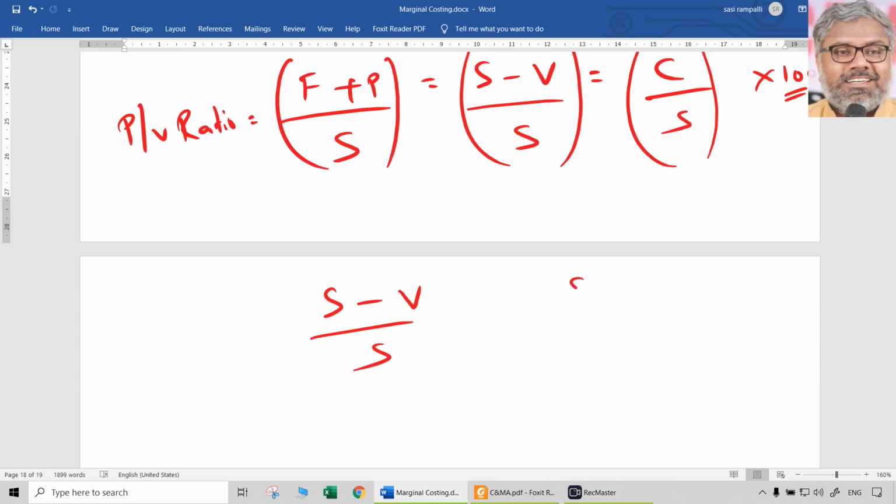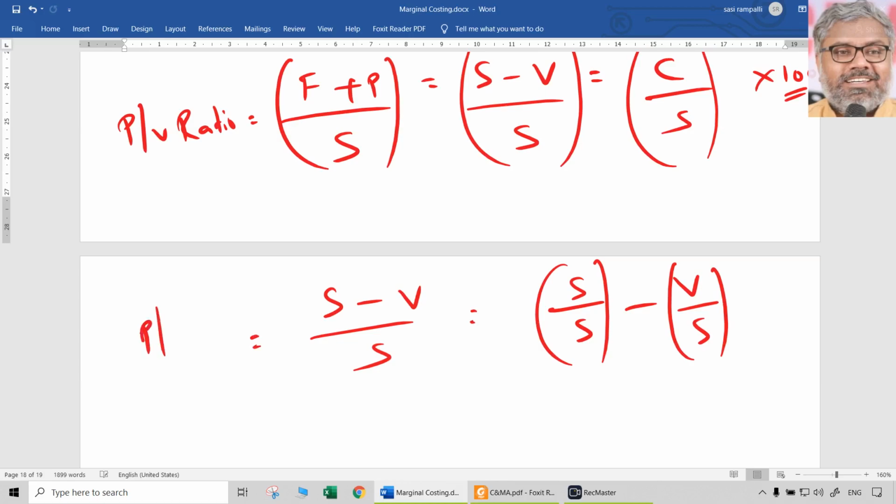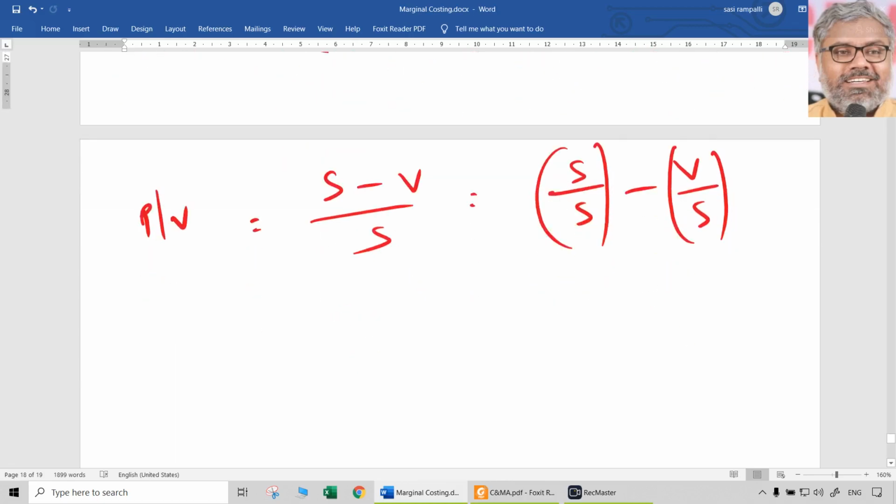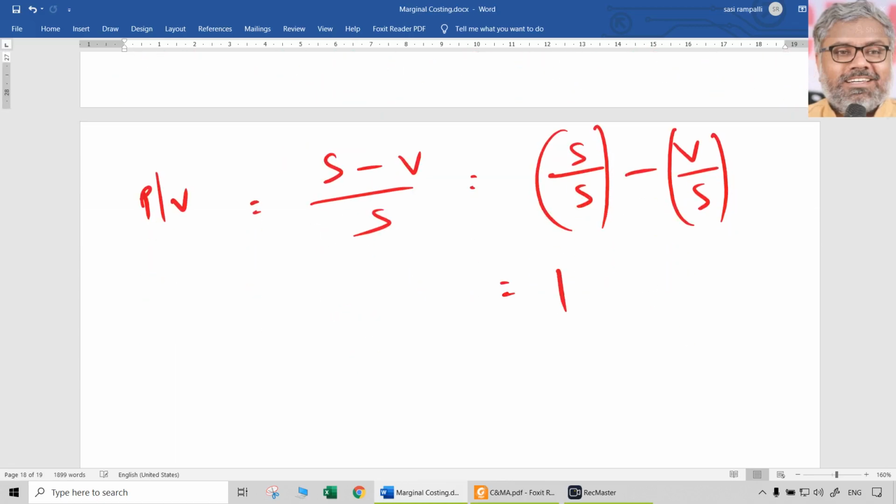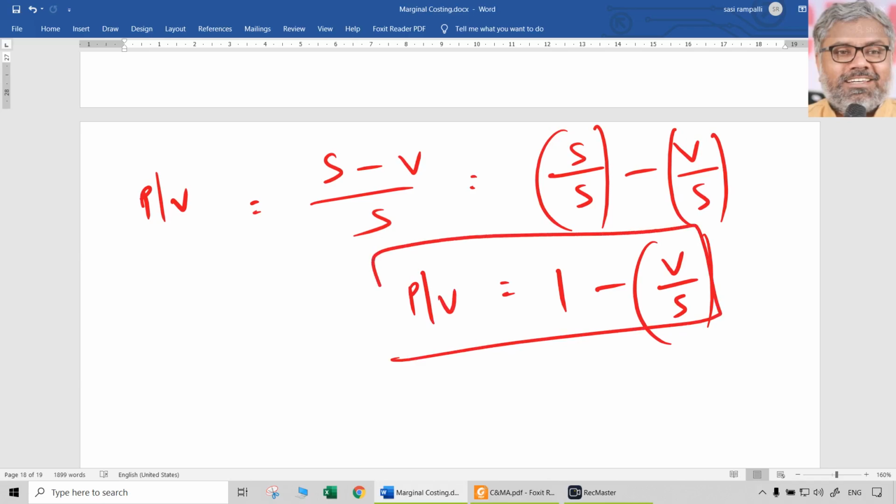Let us expand this: S by S minus V by S. What is S by S? 1. So PV ratio is 1 minus V by S.